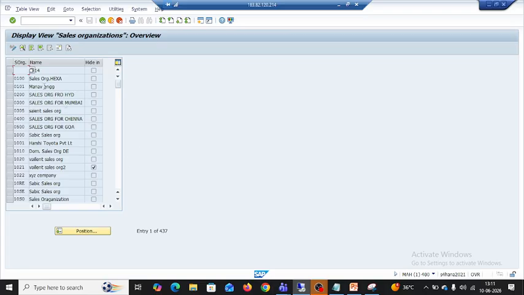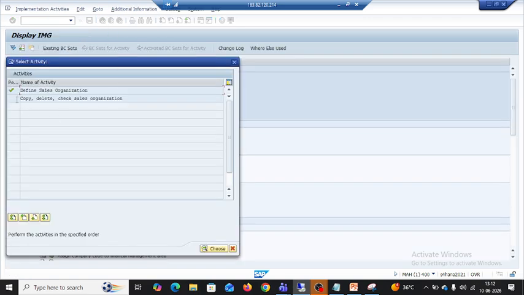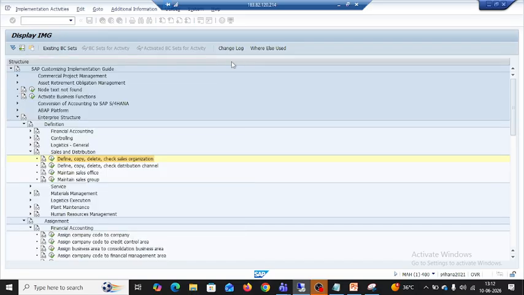These are the multiple sales organizations which we have in this system. Here we can check, like we can copy one thing and create one more sales organization by copying one sales org to the other. For that we can choose this option.